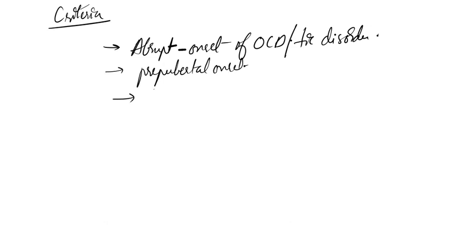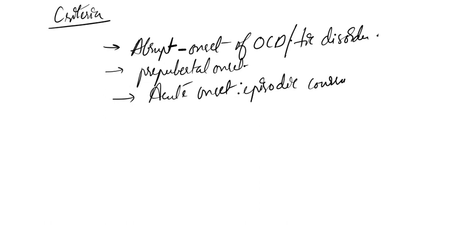But if it's acute onset, it will be of an episodic course. Episodic course means here there will be relapsing and remitting, not waxing and waning. It's relapsing and remitting. And there will also be association of neurological abnormalities.